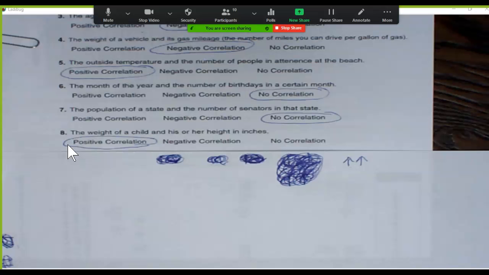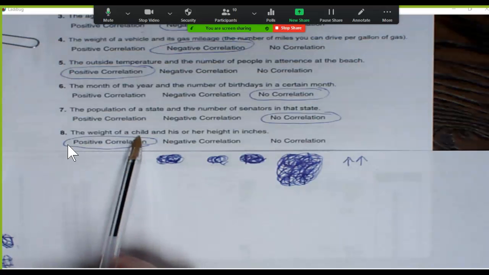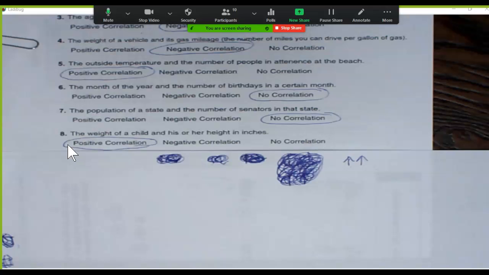When I think of this, I think like the weight of a person and the height in inches. Maybe the weight part throws me off because when you're an adult, sometimes with your weight, it can make your height or something like that. You know what I mean? But adults. But remember, this question was about a child. I know, this is weird. Yeah, that's kind of a weird question.